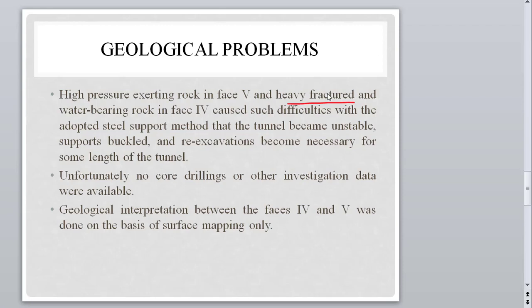So there is one question: can we identify such fractured or shattered zones before excavation? Yes, we can, but because this project started in the 70s, no core drilling data or other investigation data like geophysical data was available at that time.